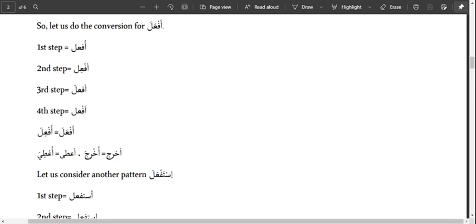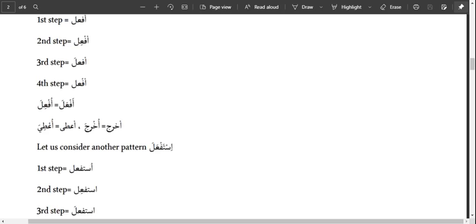Then the sukun remains the same. So that is the same thing we've applied here from af'ala. So it gives us what? Uf'ila. Examples, we have akhraja, ukhrija, ato, utiya.